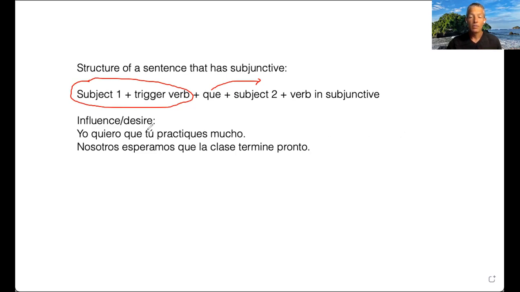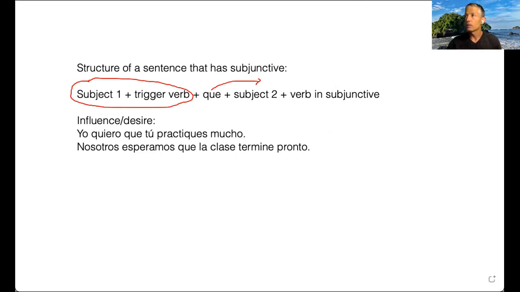Okay, so this is the first part. Nosotros, subject one, esperamos, trigger verb, because we hope, that's the trigger. Que, and then la clase is subject two, and then termine is the subjunctive. So that's the structure of a sentence with subjunctive. Subject one, trigger, que, subject two, subjunctive.